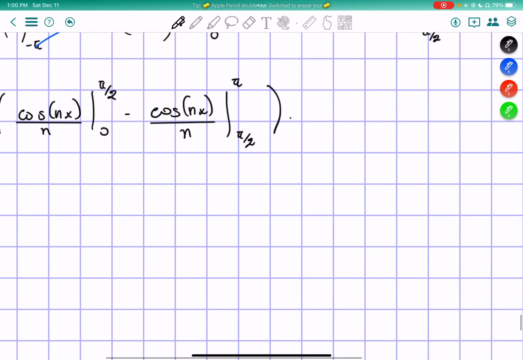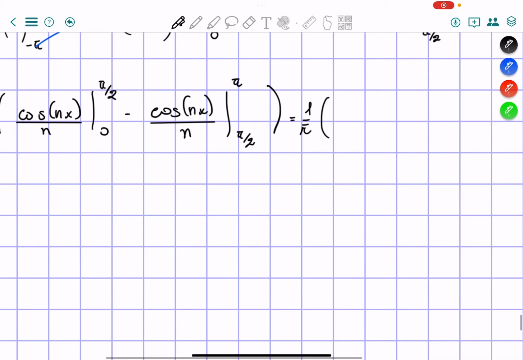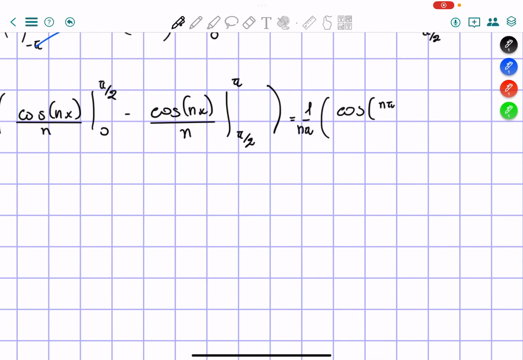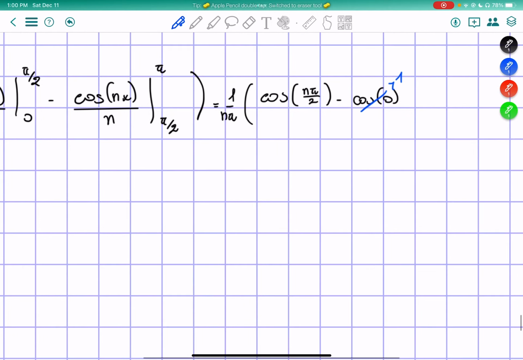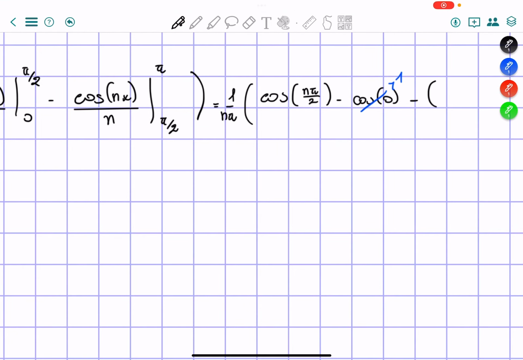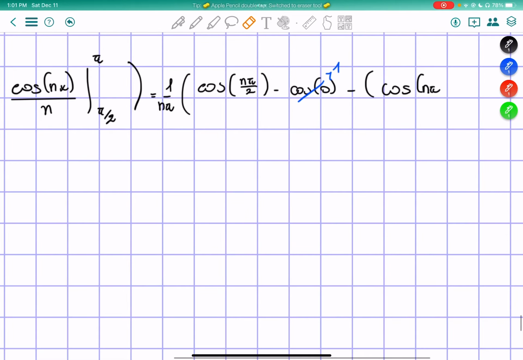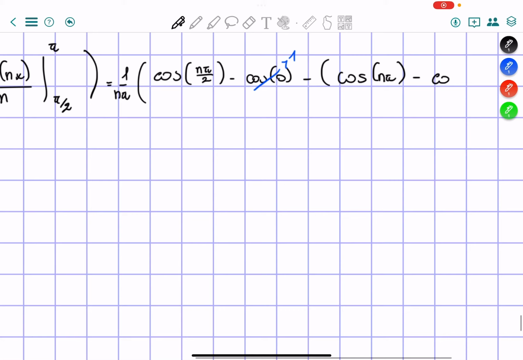We get 1 over pi times, again, I'm going to take the n in front like we did before, cosine of n pi over 2 minus cosine of 0, which is equal to 1. Then the second term is going to be minus cosine of n pi, minus the cosine of n pi over 2.